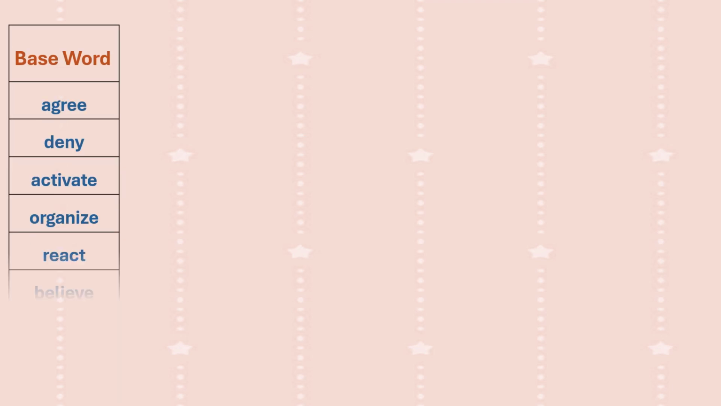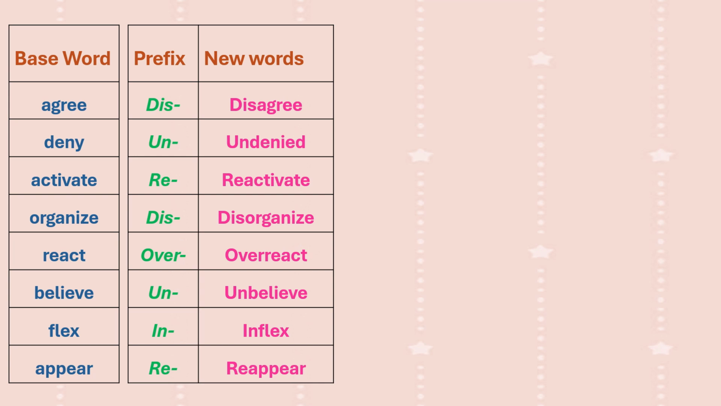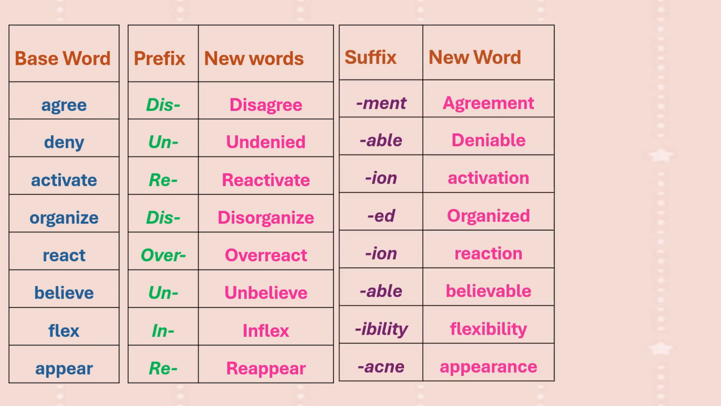Here are the base words. First, we will make new words by adding prefix. Disagree, undenied, deactivate, disorganized, overreact, unbelieve, inflex, reappear. Now we will make new words by adding suffix. Agreement, deniable, activation, organized, reaction, believable, flexibility, appearance.